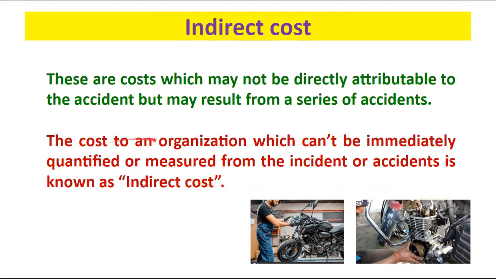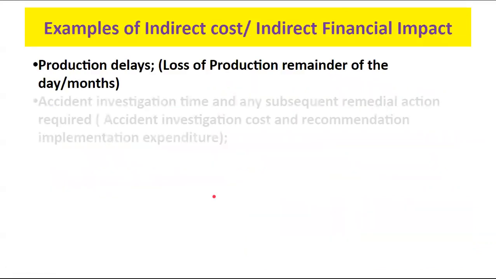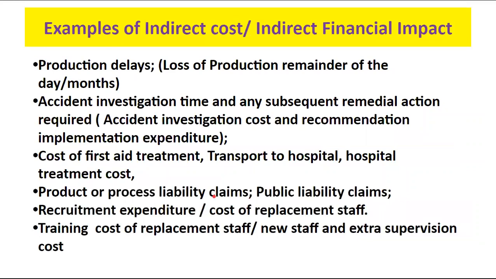So these are the costs to an organization which cannot be immediately quantified or measured from the incident or accident, known as indirect cost. We can see various examples of the indirect cost. There will be the production delay. We cannot say how much time the production will be stopped. Loss of production, remainder of the day or month.